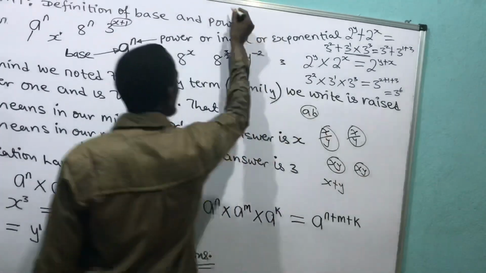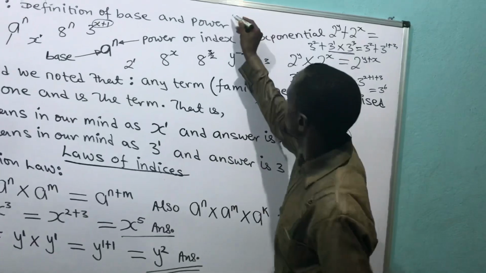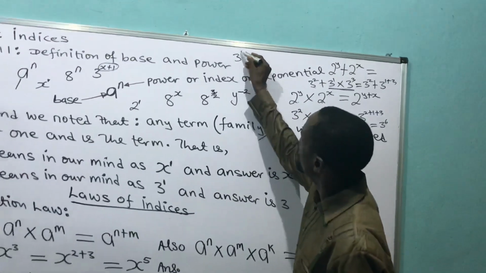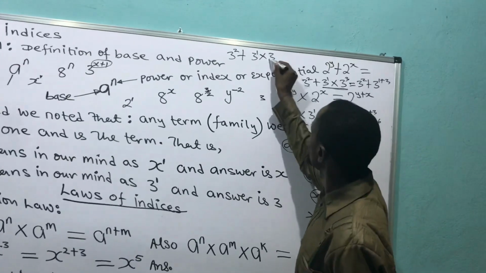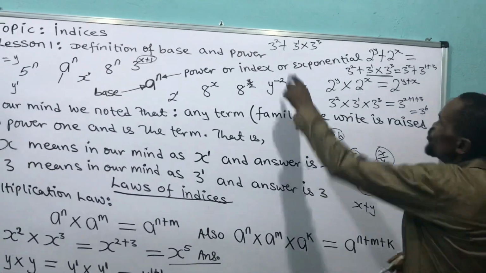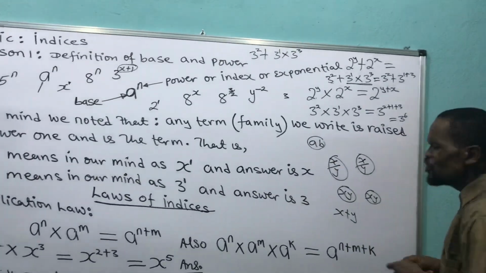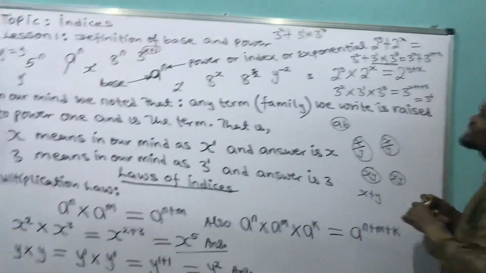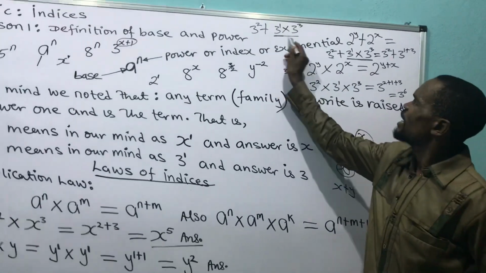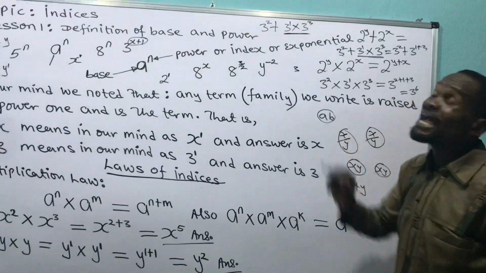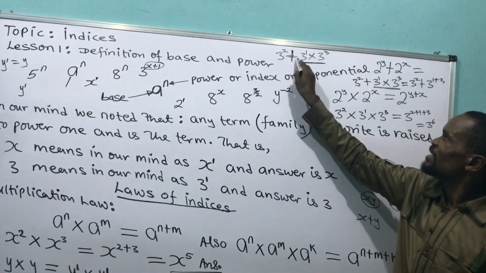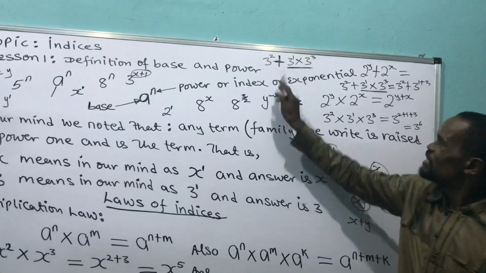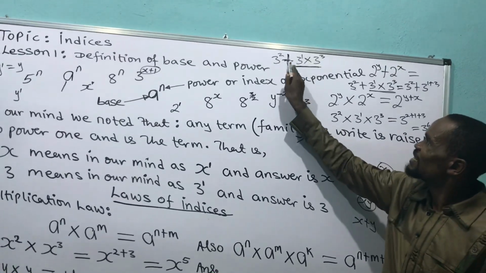Look at what I'm saying here. I say 3 raised to power 2 plus 3 raised to power 1 times 3 raised to power 3. Can we do this here? No, I can't do this law there. The only place I can do this law now is here, these 2 persons. I can't do it to this person because this person is not multiplying, rather he is adding himself.